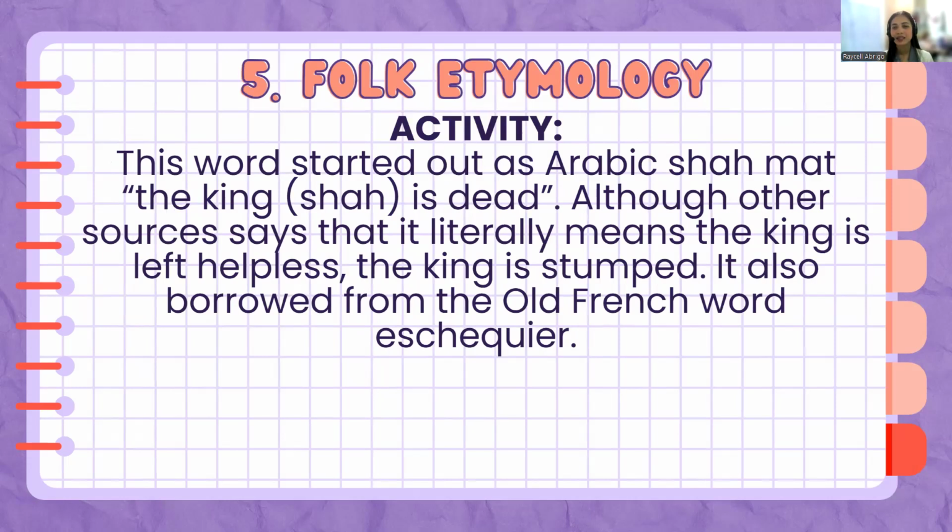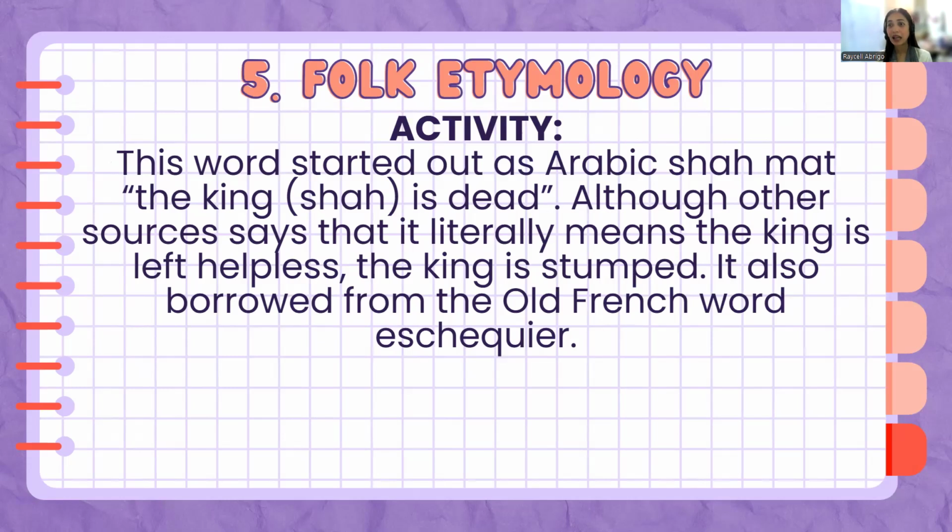How about this one? This word started out as Arabic shah mat. The king, or Shah, is dead. Although other sources say that it literally means the king is left helpless, the king is stumped. It was also borrowed from the old French word. So, what do you think is that? This term is usually used in a game of chess when the king of the opponent is left helpless. So what do you say?